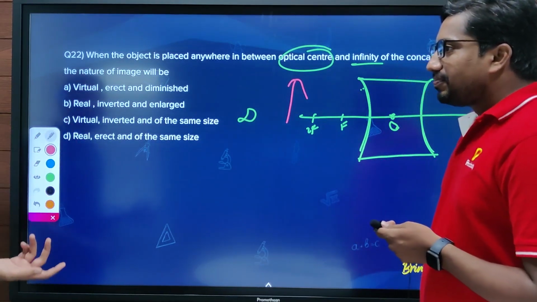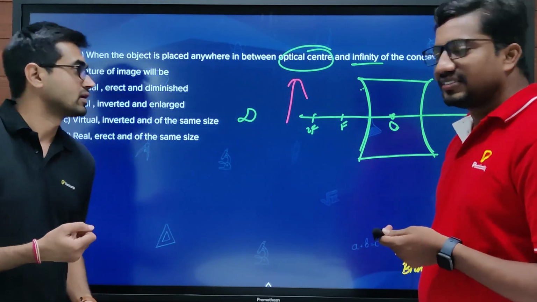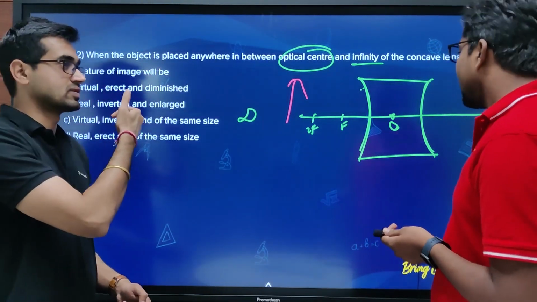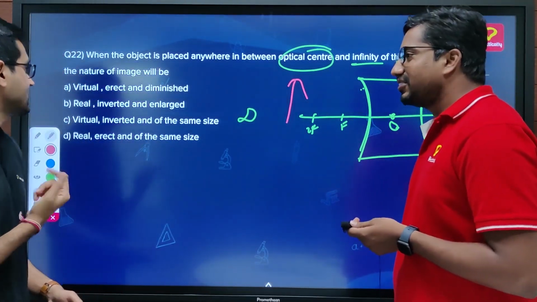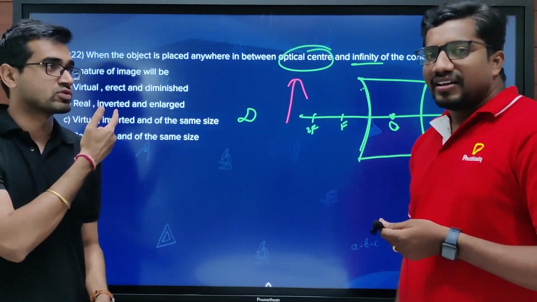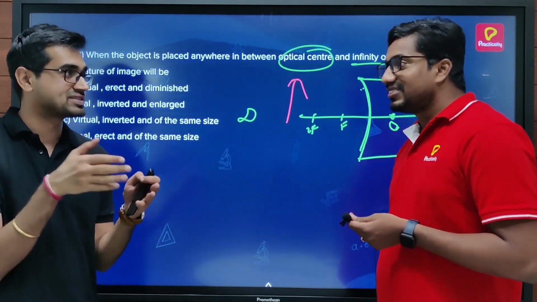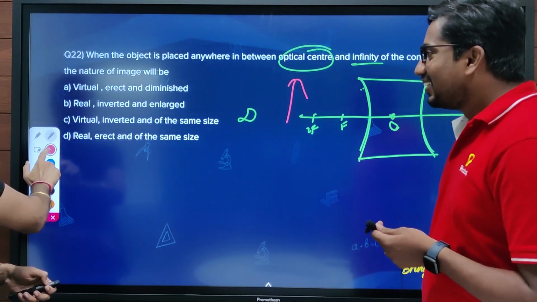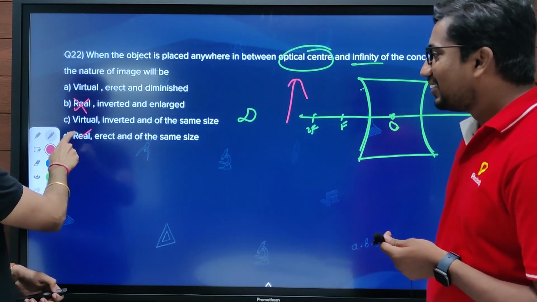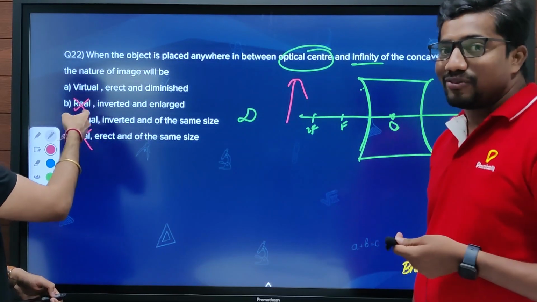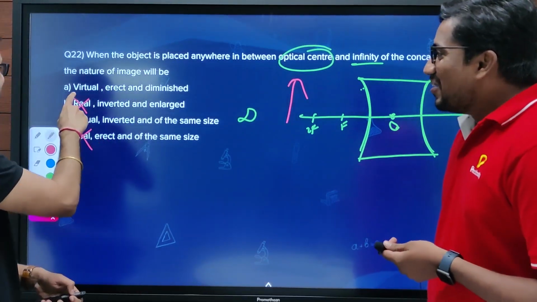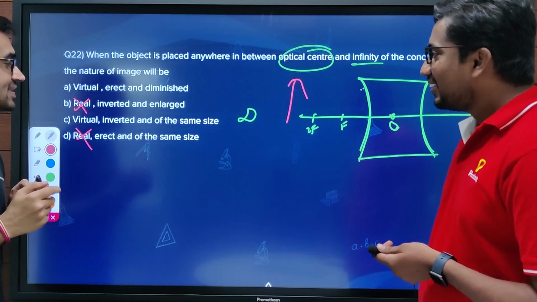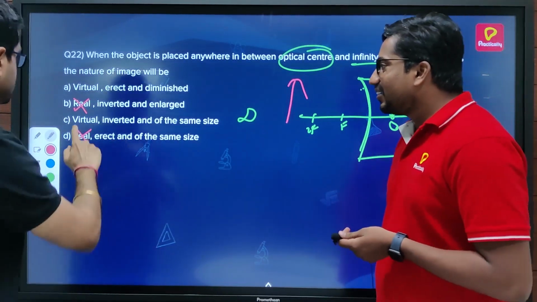In general, concave lens is the diverging lens, so all the rays will diverge. They will not converge. We just remember from question number 1 itself that only converging or actually meeting rays produce real images. So real is gone, sir. I'll remove all the options with real. This is eliminating one. Now we have to choose between virtual erect and virtual inverted.